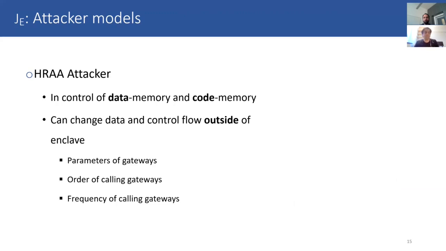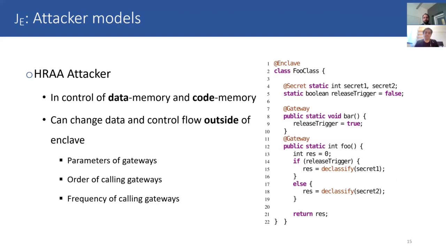For the data and code memory attacker, it can change all of the data and code outside of the enclave. So in addition to the parameters of the gateway, it can also change the order and frequency of calling gateways. So for example, in this example, we have two gateways, bar and foo, and the attacker can call them in any order that he wants.